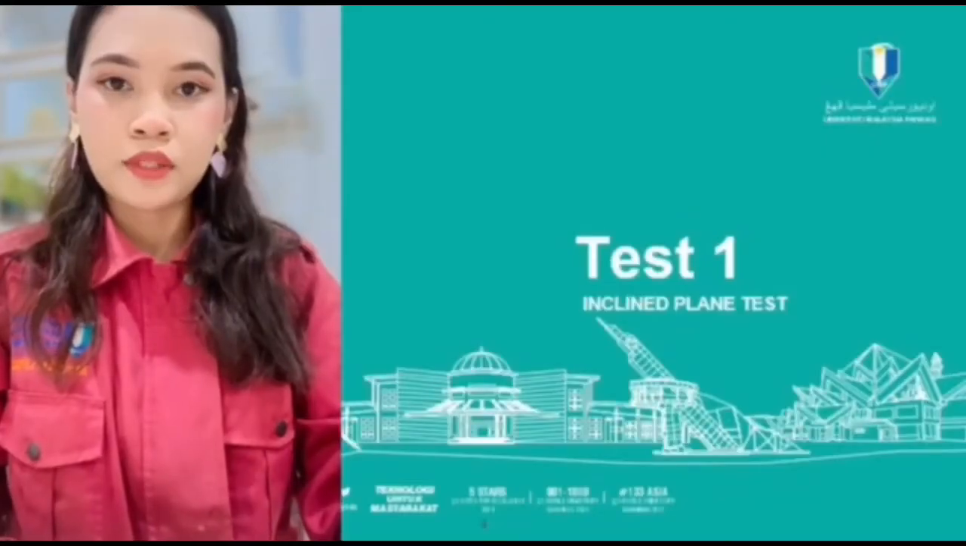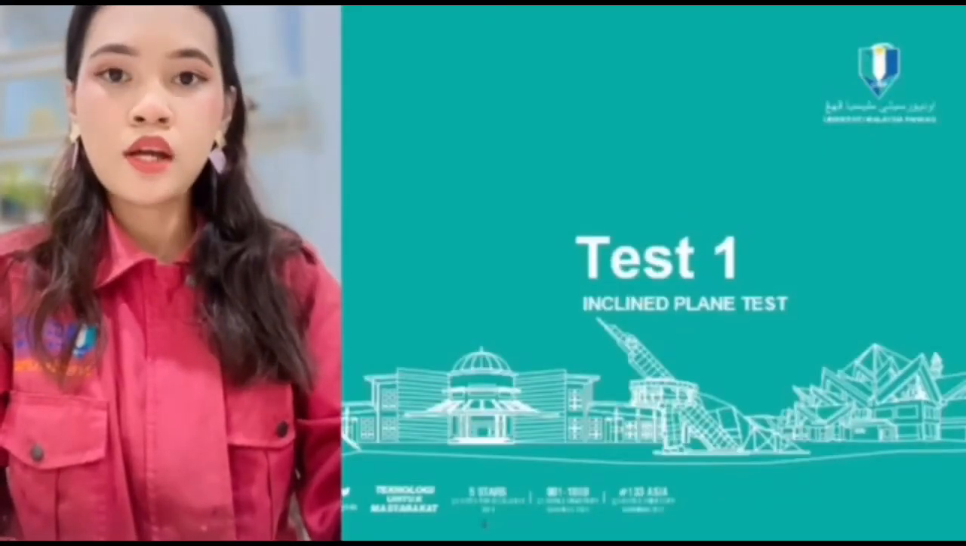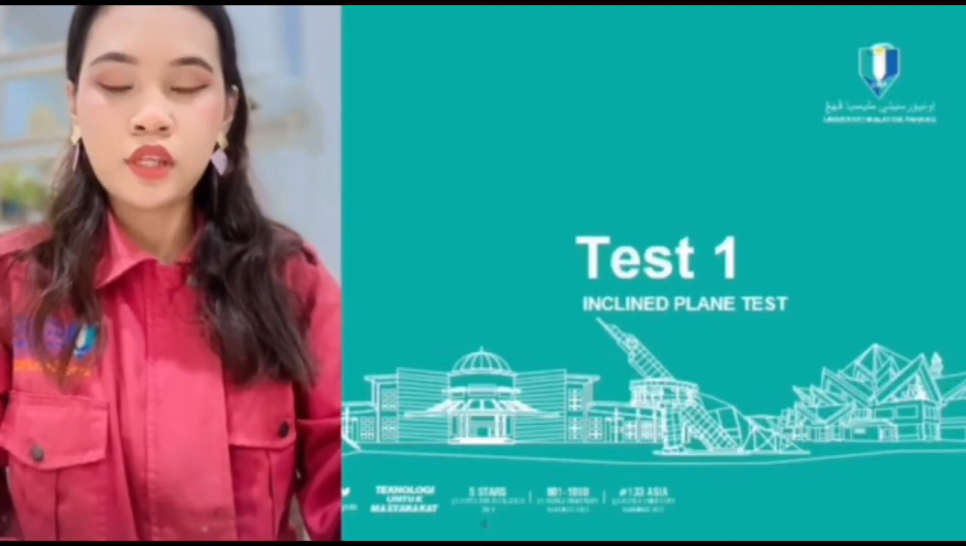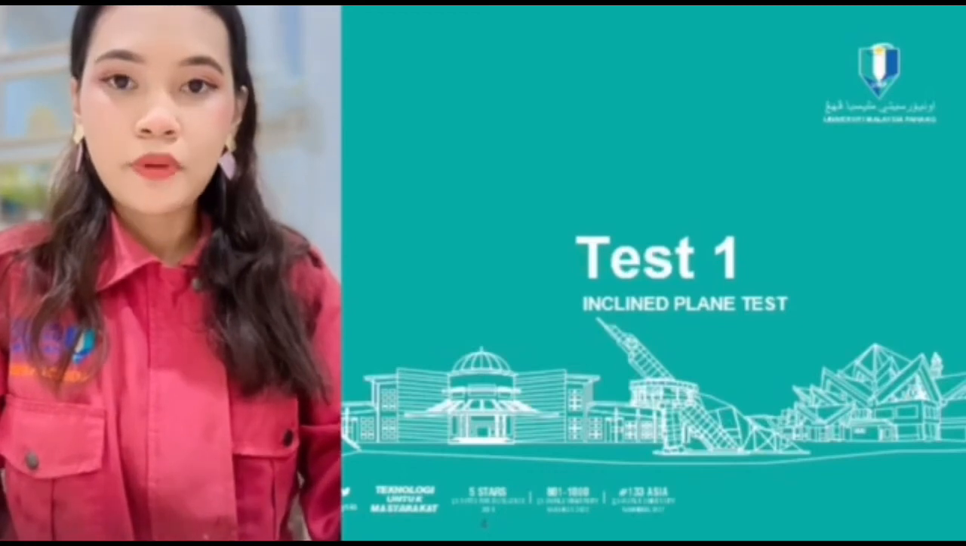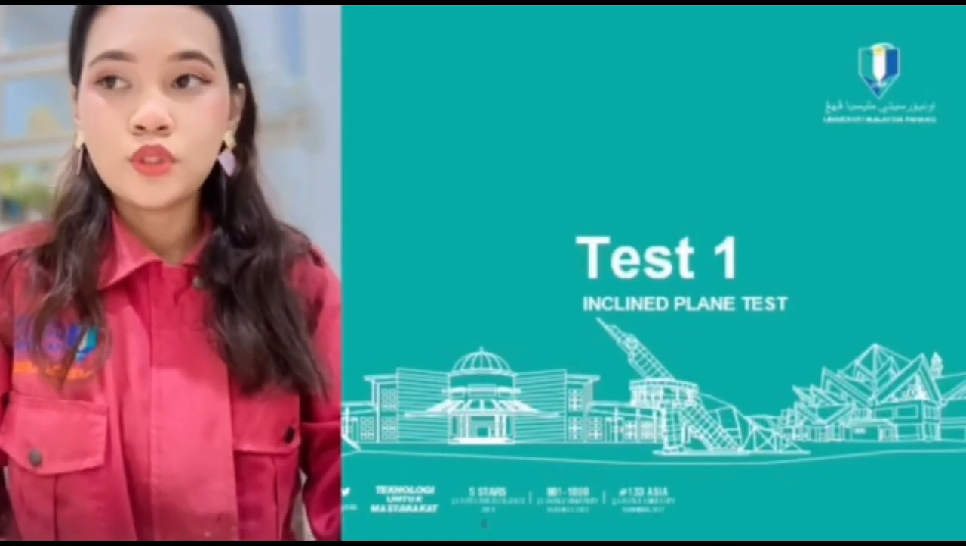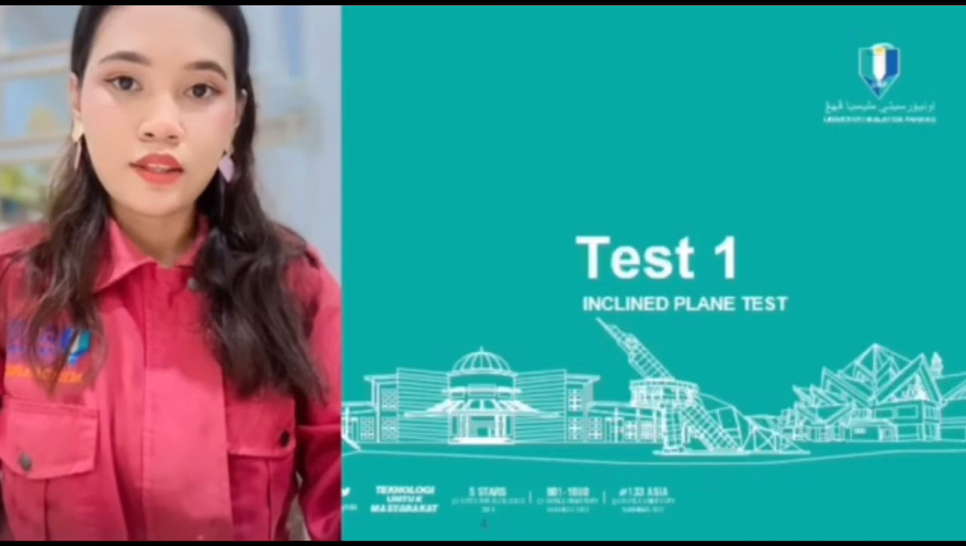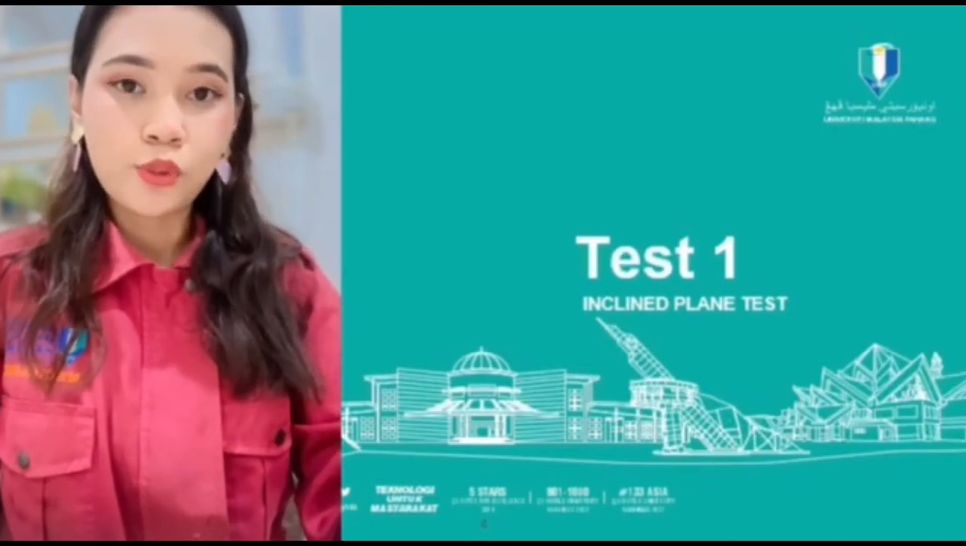Hi, Assalamualaikum and Bismillahirrahmanirrahim. My name is Masita Fitra and my ID is 19053. For this experiment, rolling disc on inclined plane, I will explain to you how the experiment is carried out. For test 1, inclined plane, I will show you how to do it.